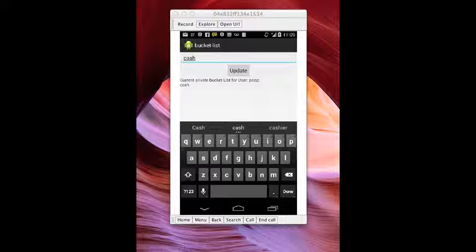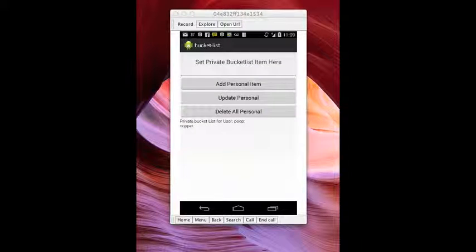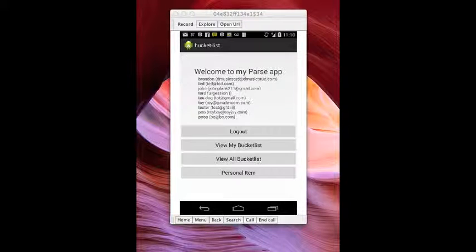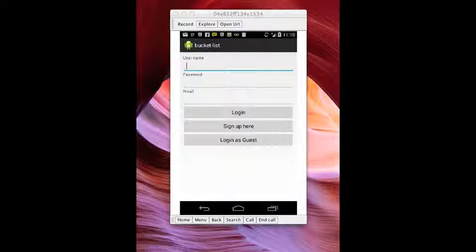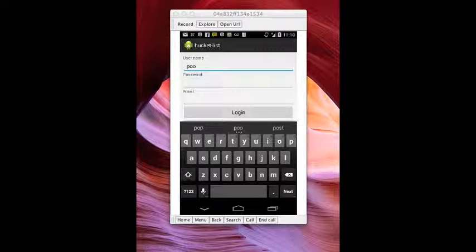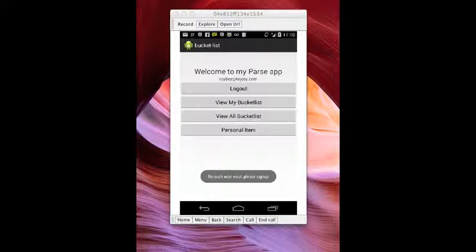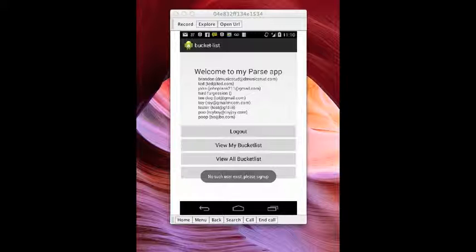Now if we go back to view all bucket list, you'll see that that did change. Instead of Copper, it is cash. So we're going to sign out, and then sign in as Pooh, Poop's brother. I might have typed in the wrong password. Yes, I did. So when it's done thinking, it should log in. There we go. It's catching up.